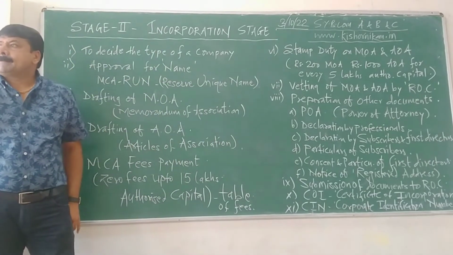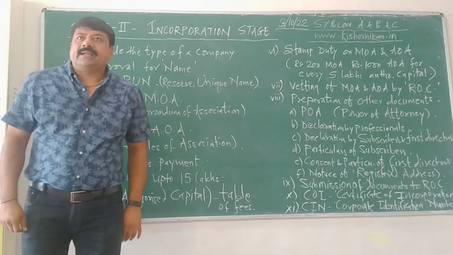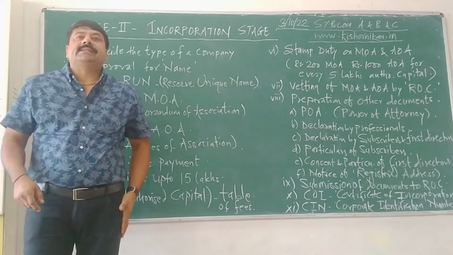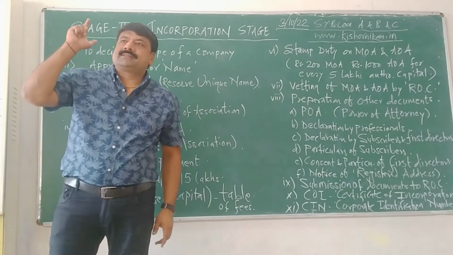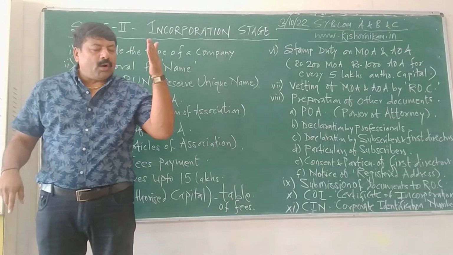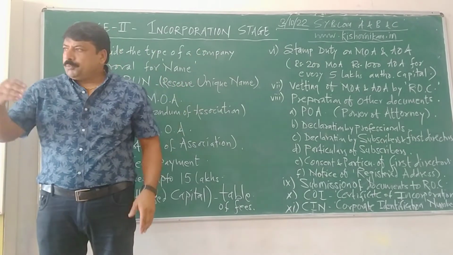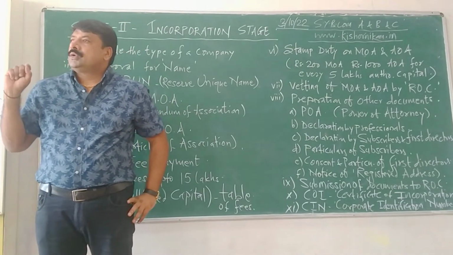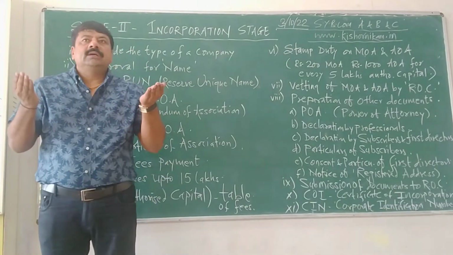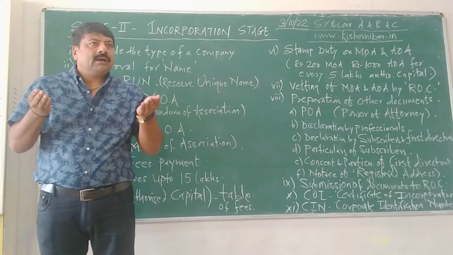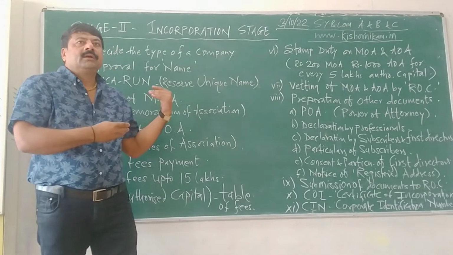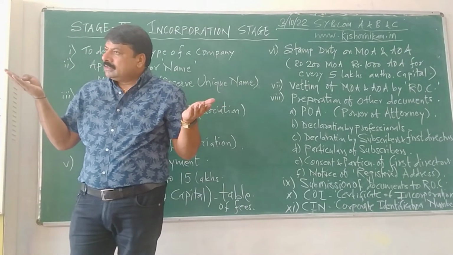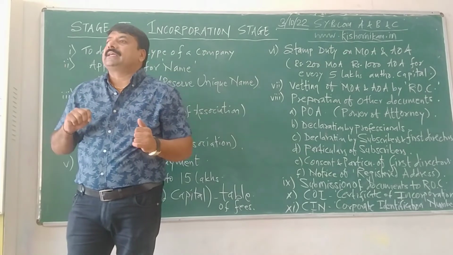MCA fees payment. The Ministry of Corporate Affairs charges fees which are payable to the Registrar of Companies. Up to 15 lakhs, there is no fee payable. If the authorized capital of a company is up to 15 lakhs, previously this limit was 10 lakhs, now it is 15 lakhs. No fee is payable to induce people and companies to come out and register, to boost industrialization. The government has increased the waiver of fees from 10 lakhs to 15 lakhs.